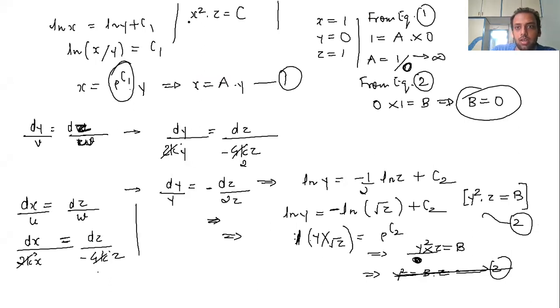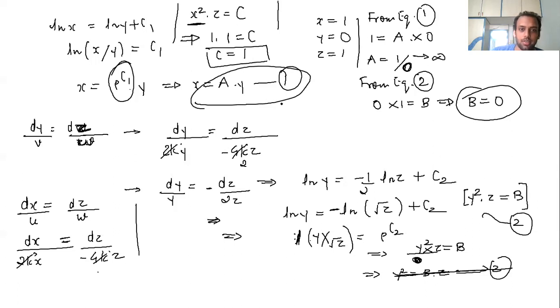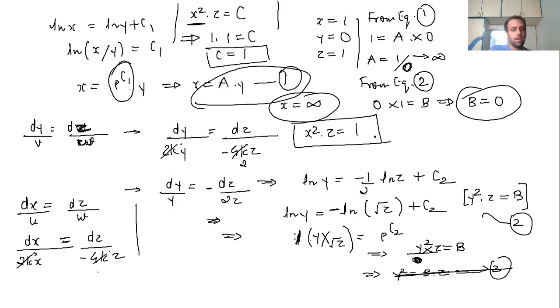Okay, so let's go to this relation also. Now here again x is equal to 1, and z is equal to 1. So constant c is equal to 1. So from here I think we are getting a relation, right? If you observe this equation, we are getting x as infinity. I'm not saying this is not possible. This could also be a possible solution for a streamline. But the next feasible solution is x square z is equal to c. So c we calculated 1. So x square z is equal to 1.